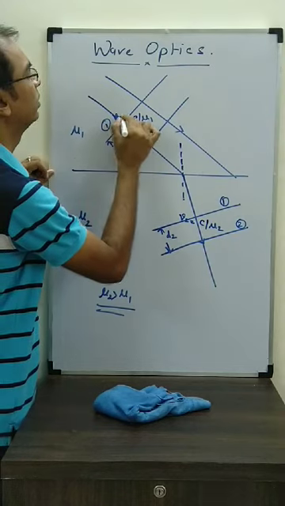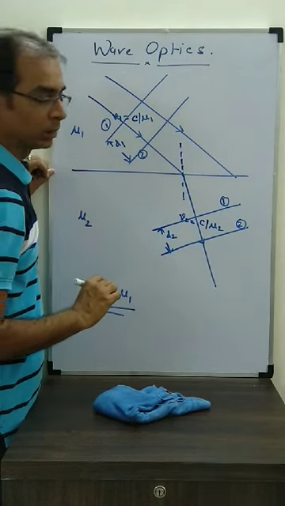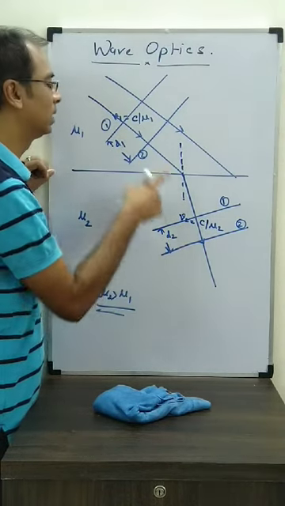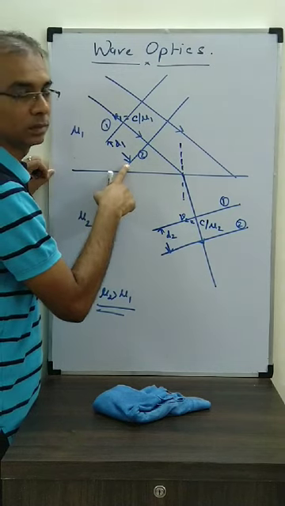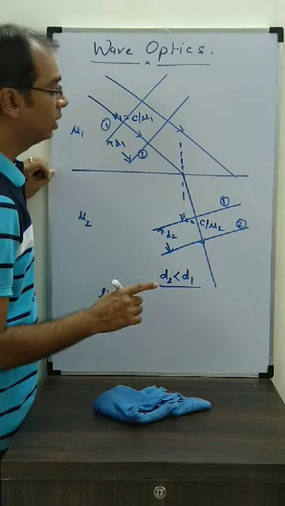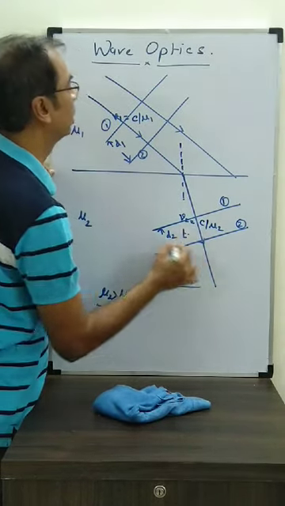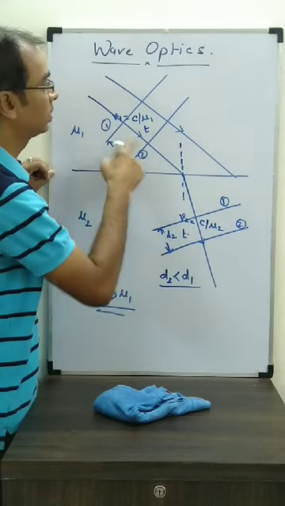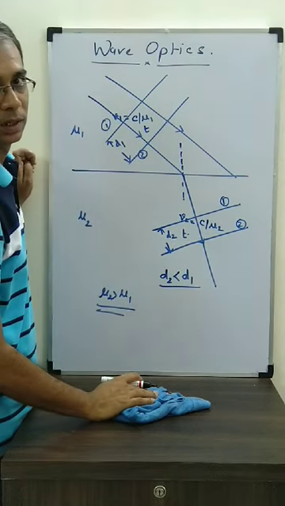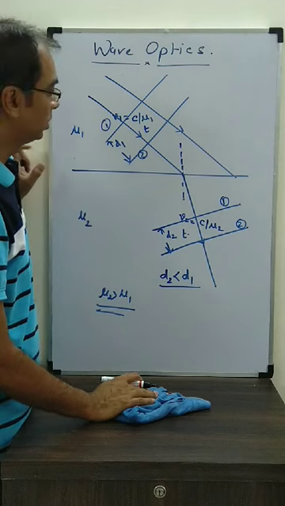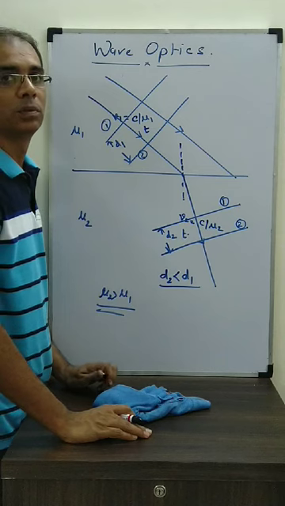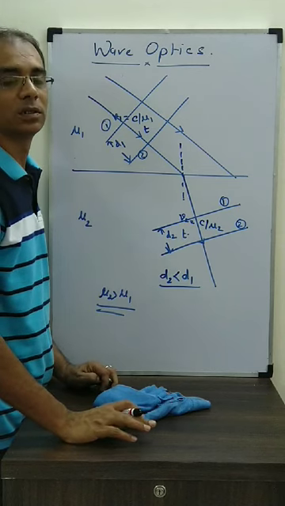So the speed here, which I am calling v2, is less than v1. If v2 is less than v1, then the distance travelled in time t here will be less than the distance travelled in time t over there. Again, it is the same time. Where the speed is more, the distance will be more. Where the speed is less, the distance will be less. So this is the basic information about wavefronts. In our next class, I am going to tell you how we prove reflection and refraction through waves.